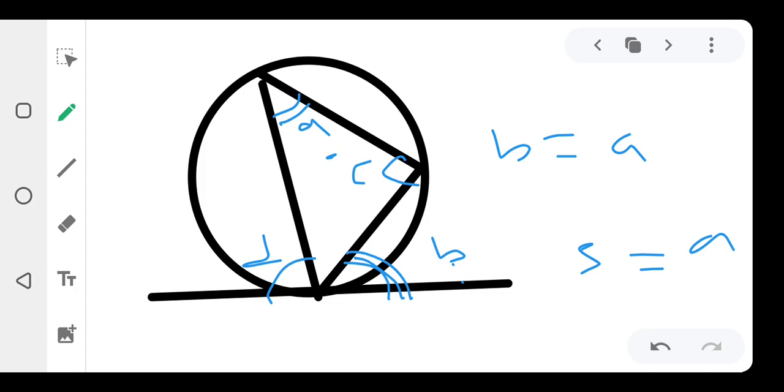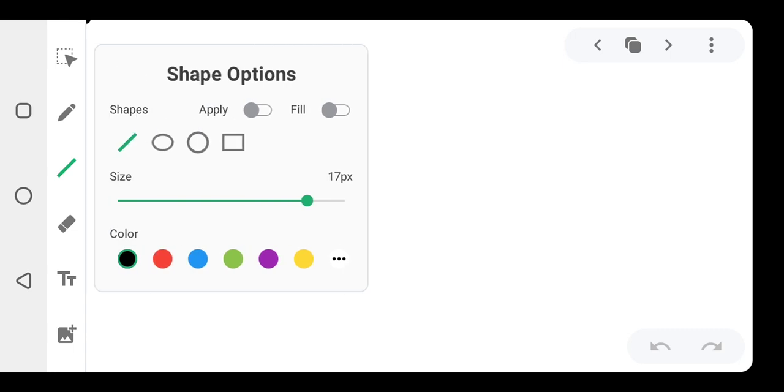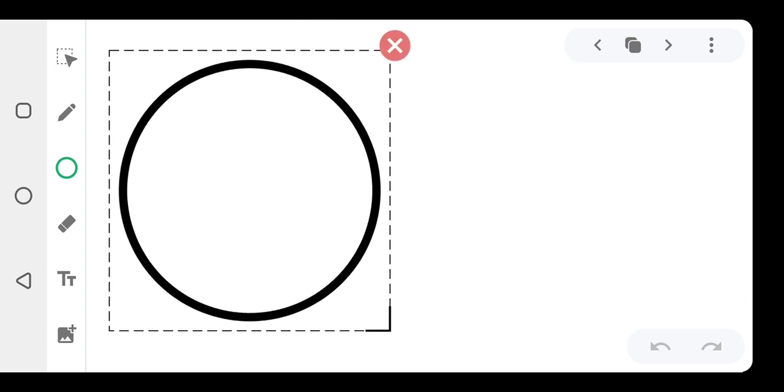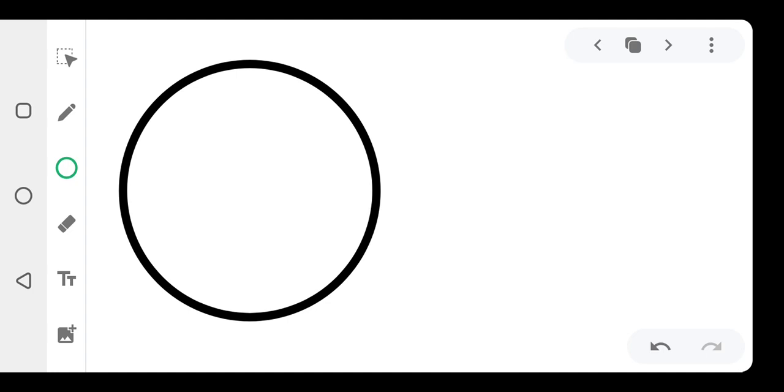Let us try to prove if this one is equal to this one. Alright, okay, let's talk about it now. So I'm going to get something like this done.